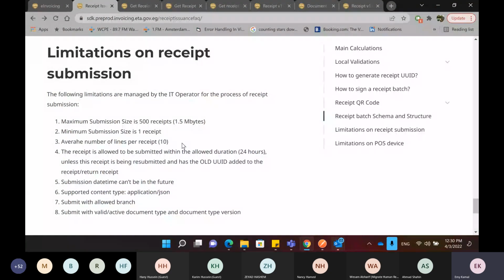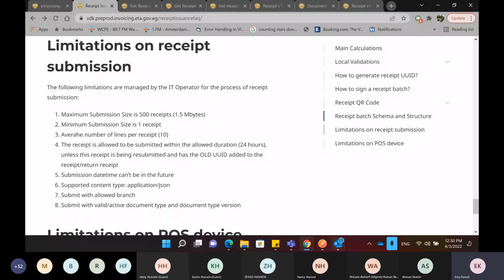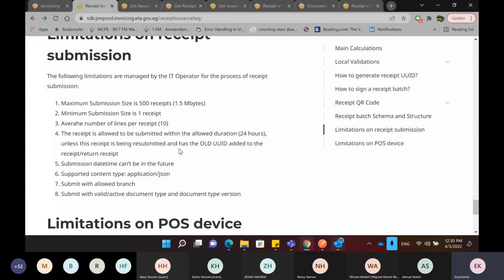Submission date time can be in the future. The supported type is JSON. You have to submit with an allowed branch, and you have to submit with a valid document type and document type version. And there are also some limitations on the point of sale device itself. For example, the serial number can be up to 100 characters.